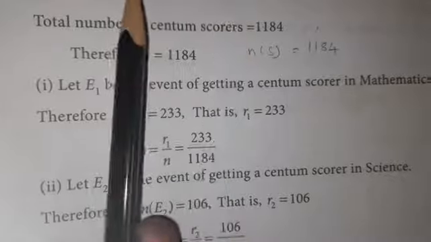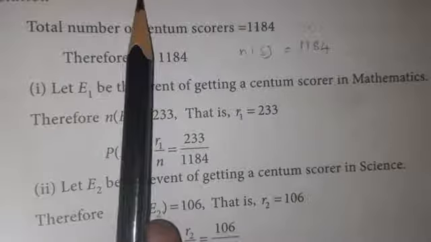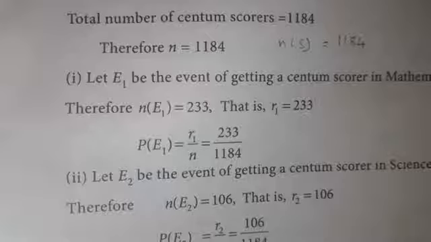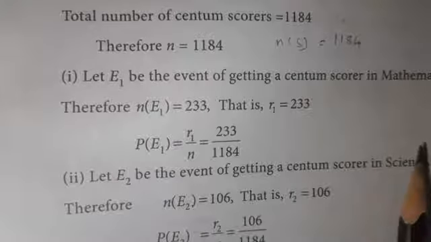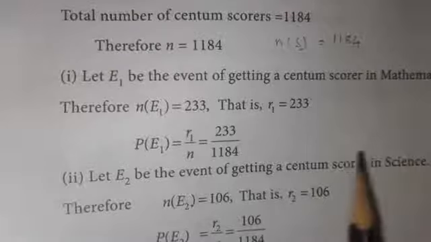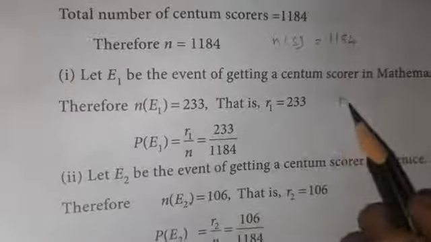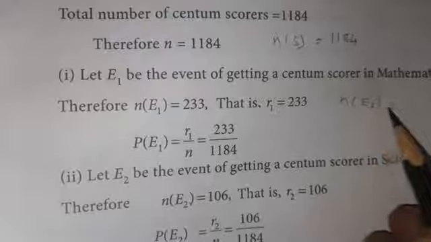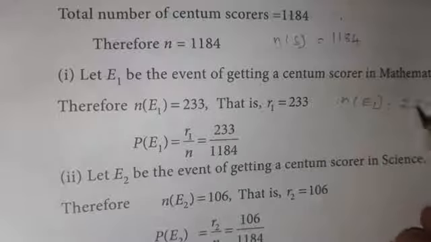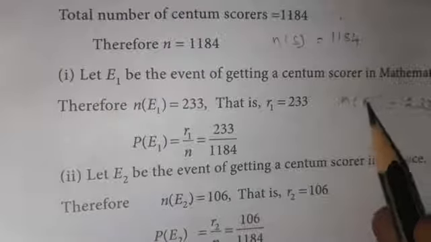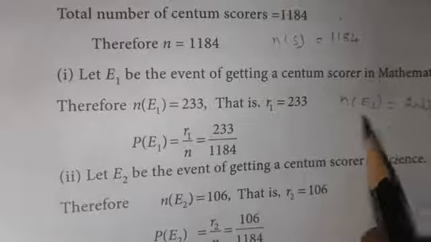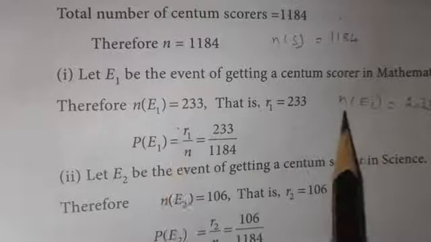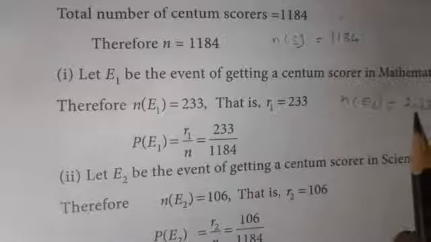So mathematics they are asking. The number of students who scored centum in mathematics is 233. That is written as n of E1. E1 is 233. Already I told you that this variable we can give any letter, A, B, whatever. Here they chose E. So n of E1 is equal to 233.